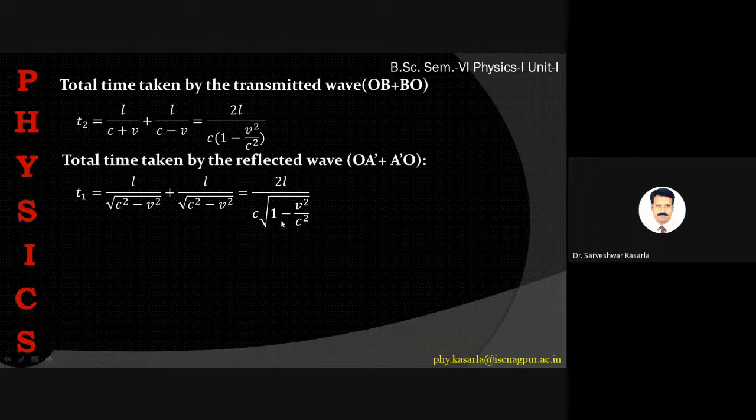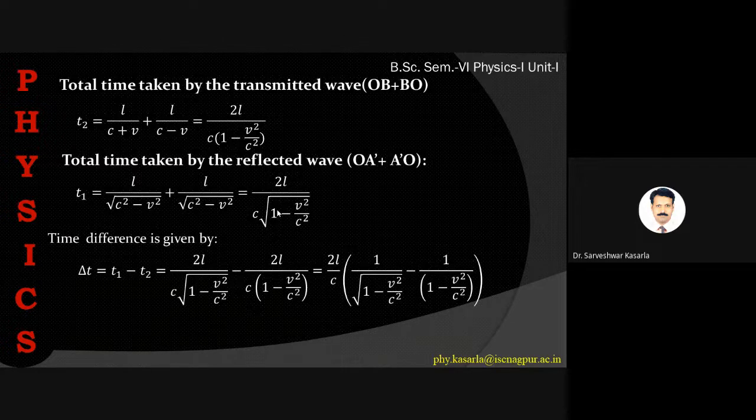Now this t1 and t2 are not equal. That means there should be a certain phase difference. Time difference creates phase difference, and phase difference creates path difference. So let us calculate the time difference first. Time difference delta t, if you solve this, we will get 2L upon c into 1 upon under root of 1 minus v square by c square minus 1 upon 1 minus v square by c square.